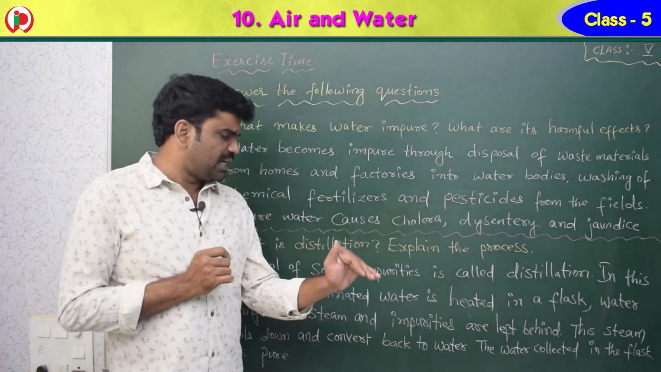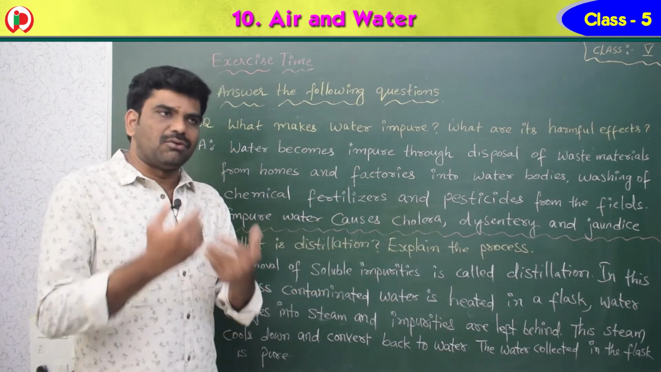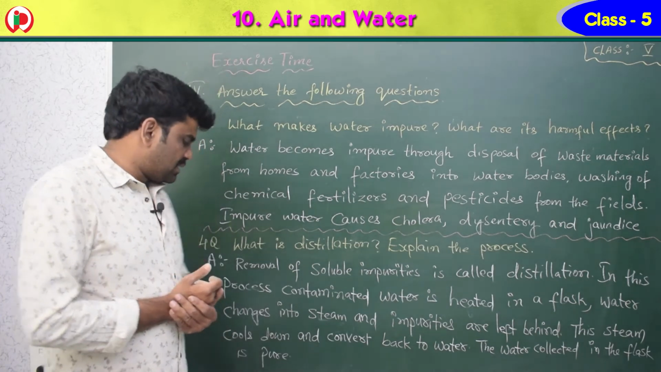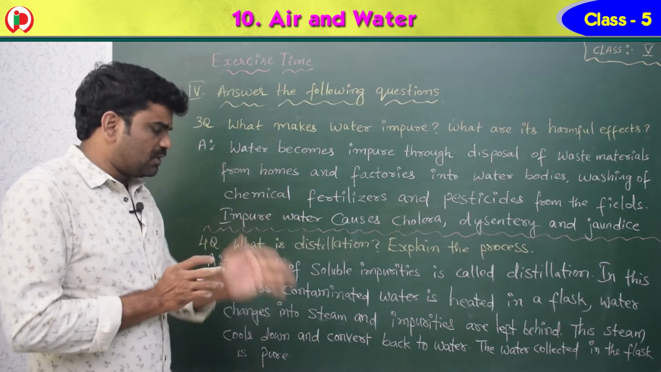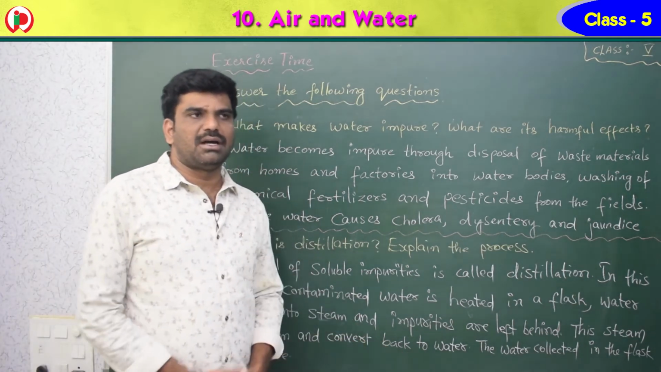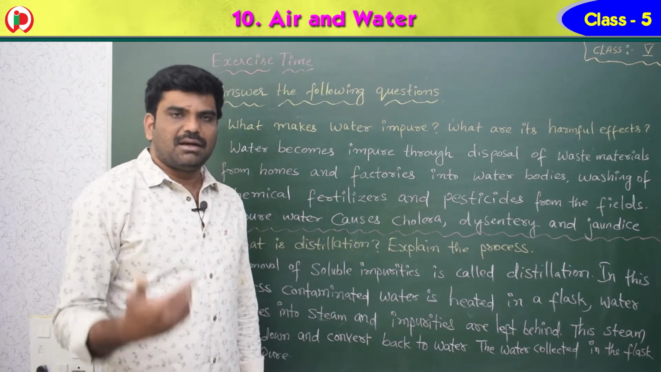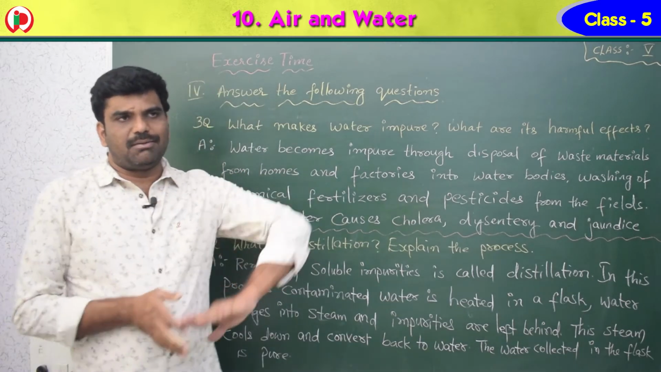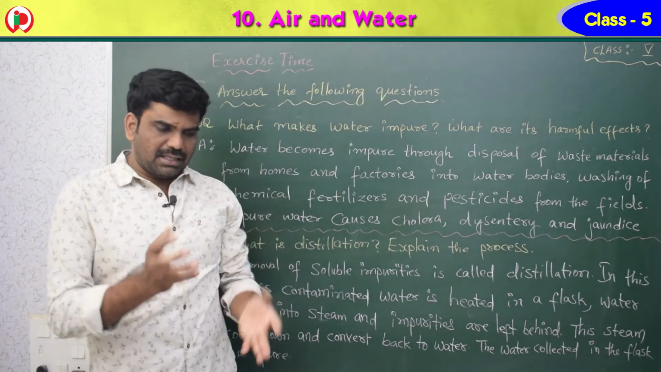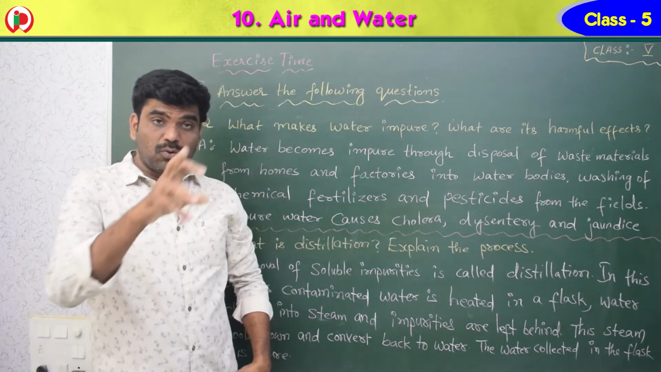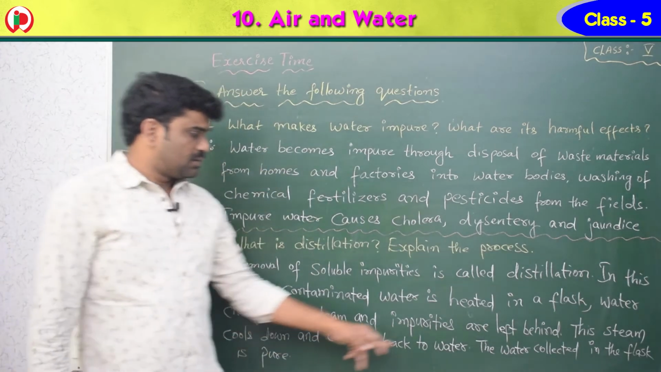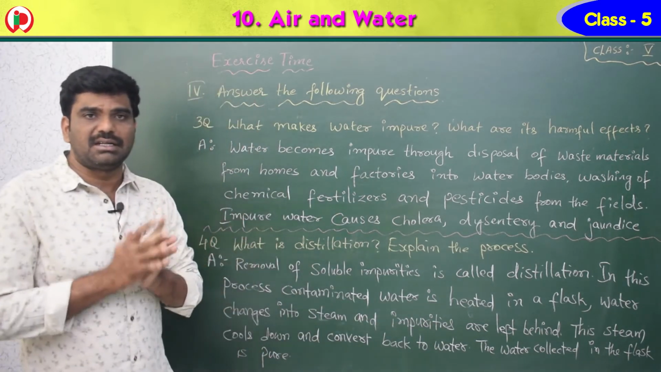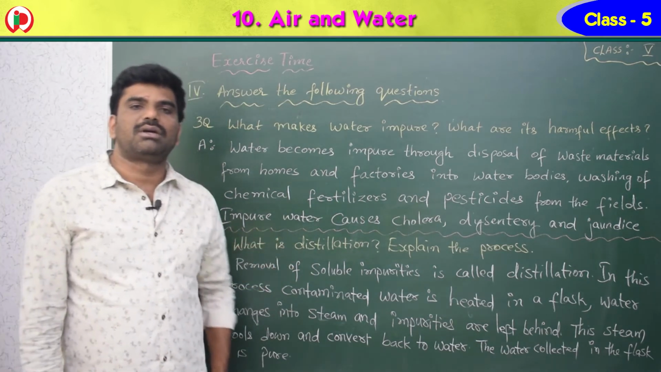Water changes into steam and impurities are left behind. You know that on heating the water, water converts into vapor, which is called steam. The steam cools down and converts back to water. So we know that the vapor cools down and rain is caused in the atmosphere like that. So when you heat the impure water, the water will be converted to steam and the impurities are left behind. Again the steam cools down and gets back into water. So the water collected in the flask is pure. This is the best method. Distillation method is the best method.